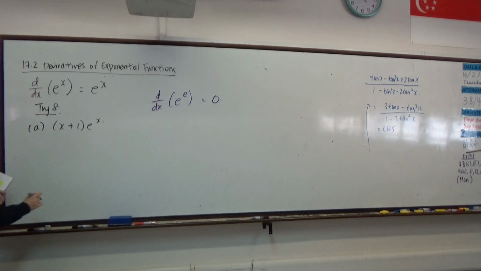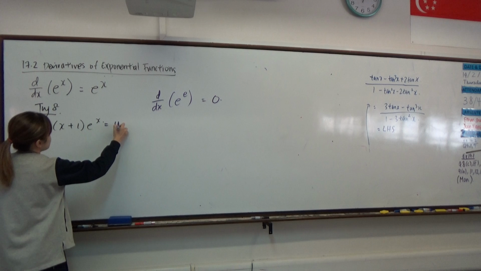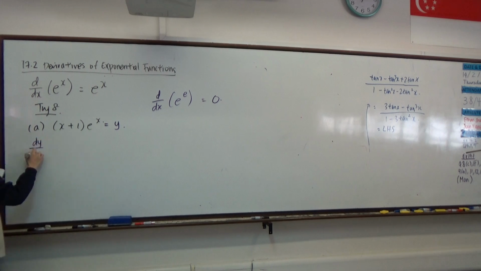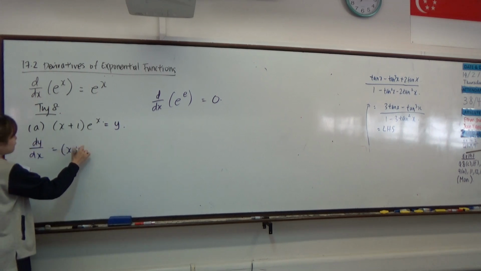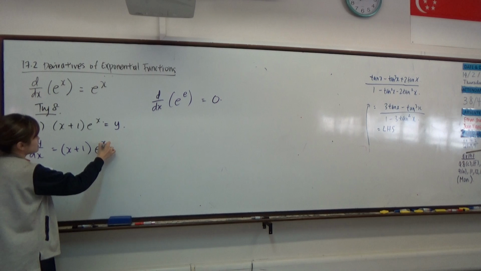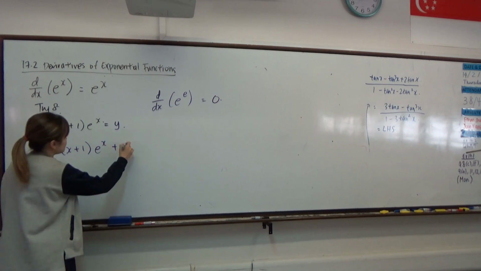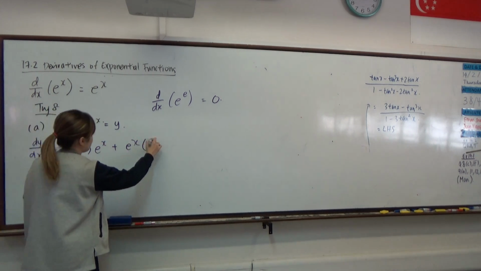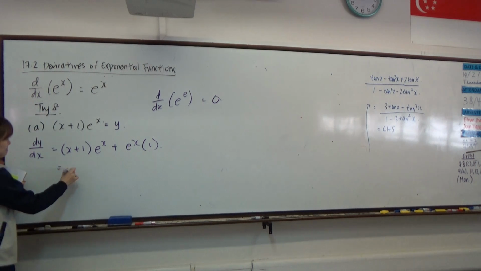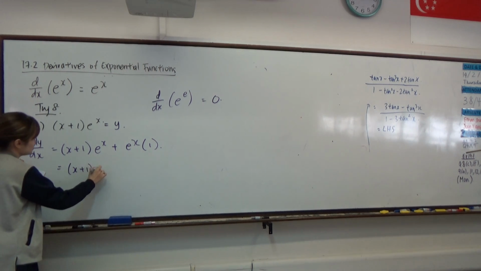Okay, so let's look at question 8. x plus 1 times e to the power of x. So definitely our product rule will still hold. So if this is equal to y, keeping the left, differentiate: e to the power of x remains the same. Then after that plus, keeping the right, differentiate the left.